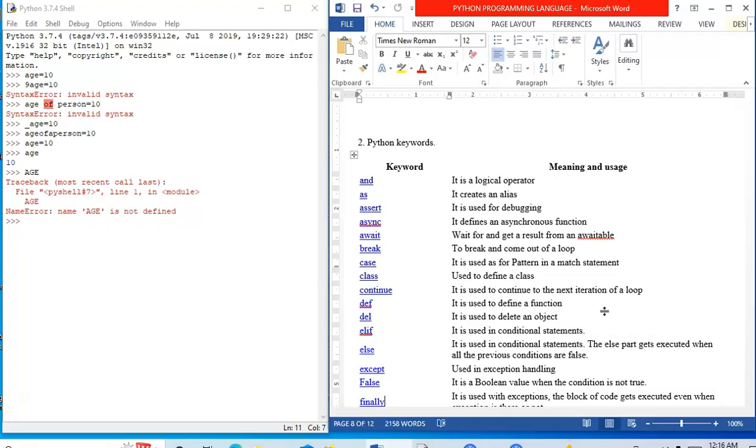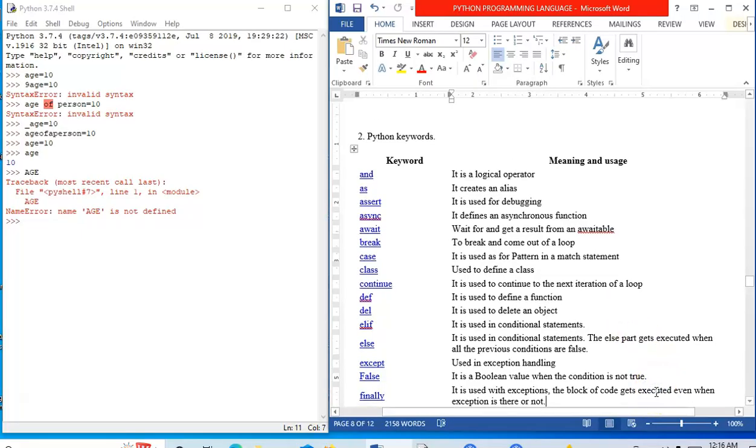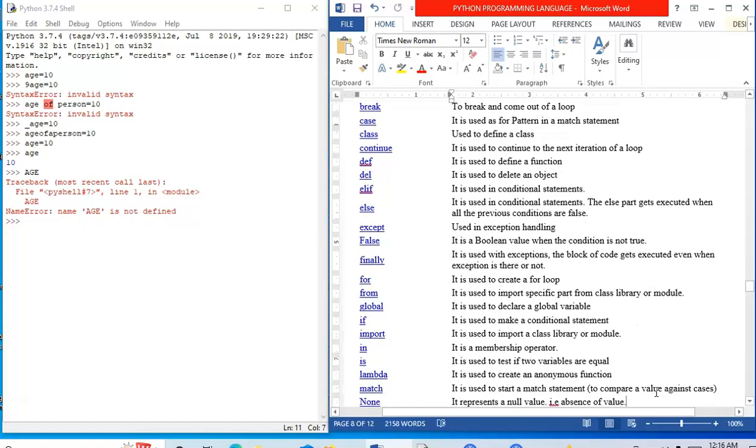Elif, it is used in conditional statements, something similar to else if in C, C++ and Java programming languages. Here in Python we use elif instead of else if. Else is used in a conditional statement, that is, the else part gets executed when all the previous conditions are false. Except is used in exception handling. False is used as a boolean value when the condition is not true. Finally, the keyword finally is used with exceptions. The block of code gets executed whether an exception is there or not.